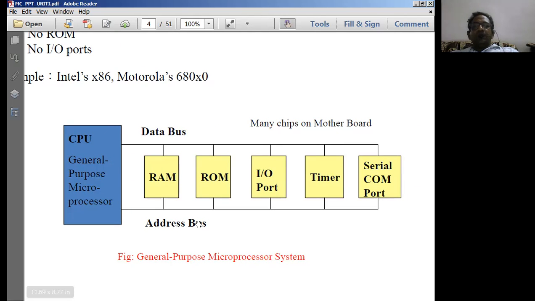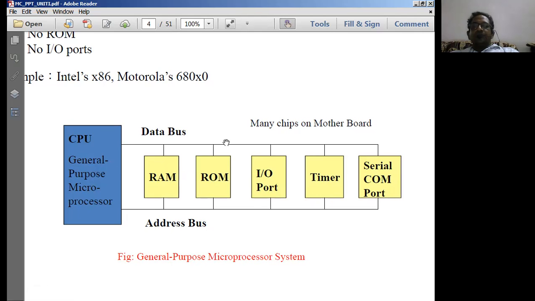Similar to that, on the address bus the CPU is going to place the address of the appropriate peripheral device connected to it, and it will be identified. Then using the data bus, the data is going to get transferred from the external peripherals into the CPU, or from the CPU into the external peripherals.